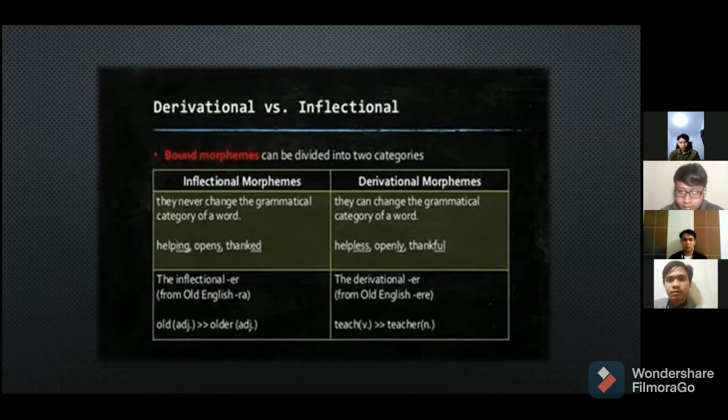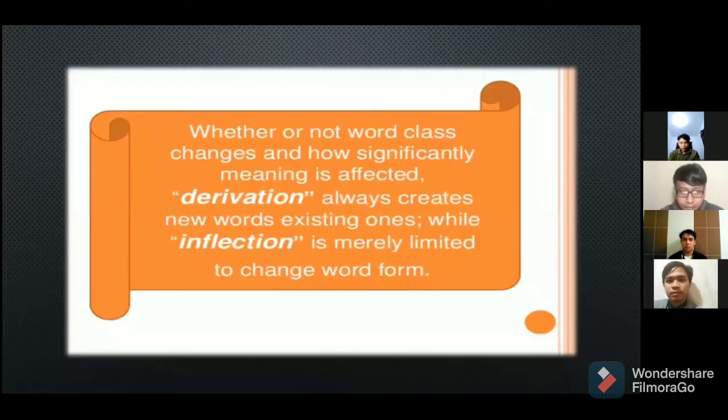Okay, next. Whether or not the word class changes and how significantly meaning is affected. Derivation always creates new words from existing ones, while inflection is merely limited to changing word form.